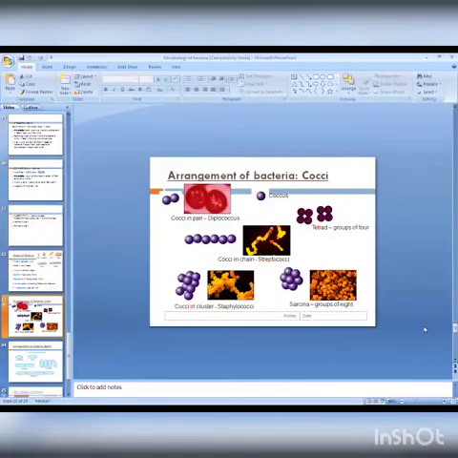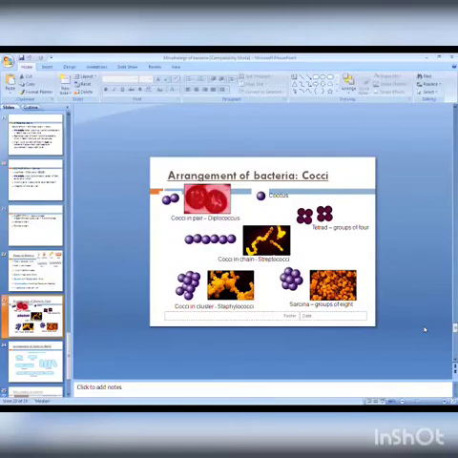Then arrangement of bacteria. Bacteria have their own different types of arrangements. If cocci are present in a pair, they are called diplococci. Examples are pneumococci, gonococci, then meningococci. They are diplococci, always present in pair. Then tetrads, a group of 4 cocci is called a tetrad. Then sarcina, a group of 8 cocci.